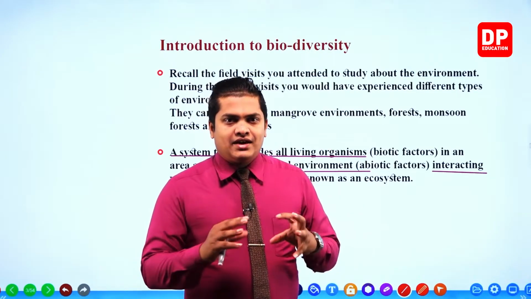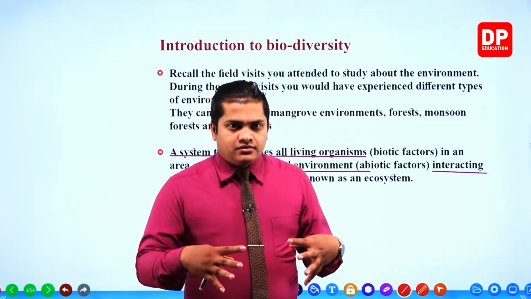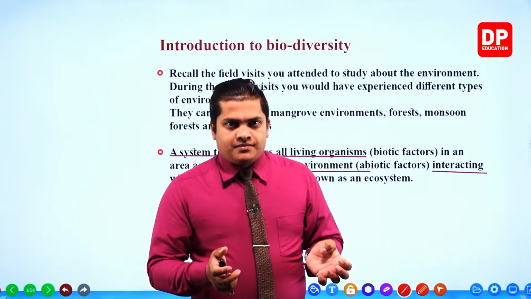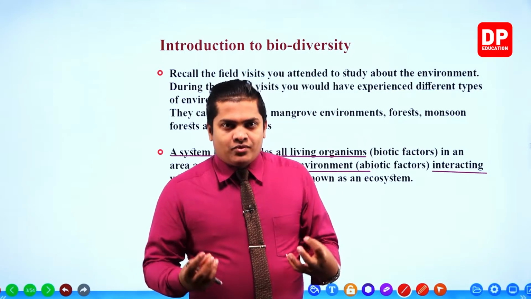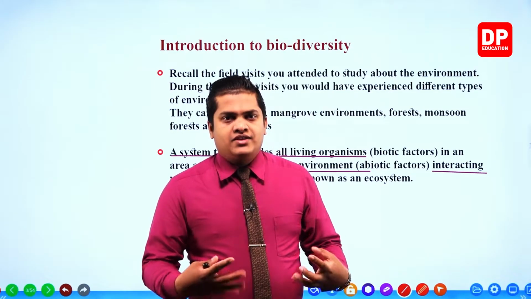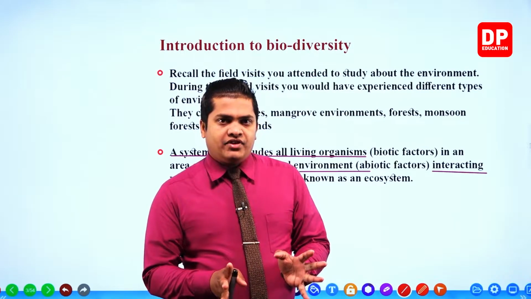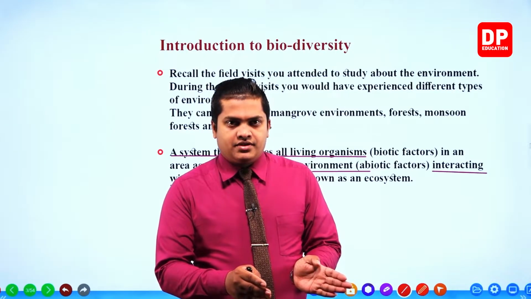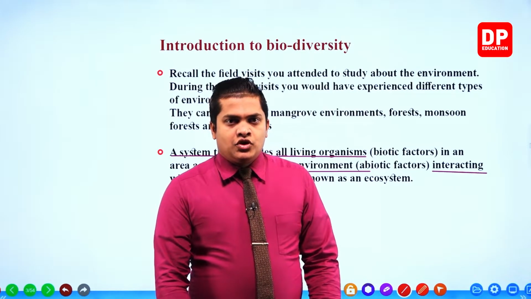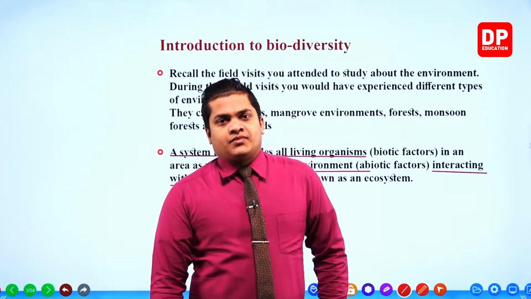So like that way there are different kinds of physical things. Then there are organisms as well, like what? Like fish, sea animals, crabs, prawn, coral polyps, right? And so on. So these organisms interact with those factors in the physical environment like water, oxygen, and so on. So an ocean can be considered as an ecosystem.